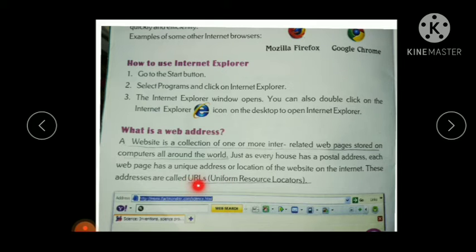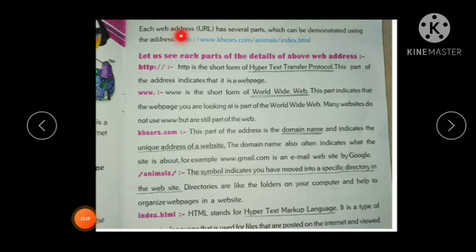So what is the full form of URL? Uniform Resource Locators. Each web address has several parts, which can be demonstrated using an address like this. While writing a postal address, we first write our father's name, then our house name, then street name, post office name, district name, then state name.